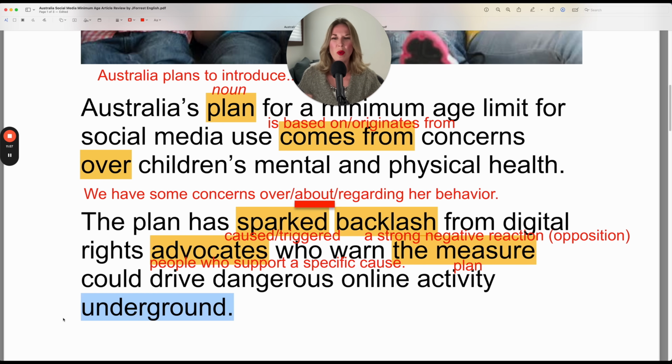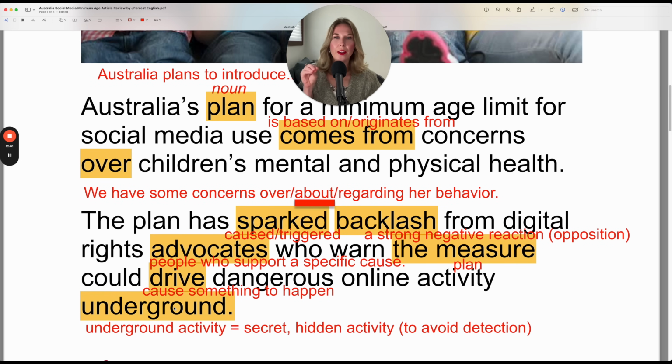If you're wondering, well, what does it mean to go underground? If you hear about an activity being underground, this is an expression. They're not referring to that activity being below the surface. They're saying that it's secret or hidden activity. So if somebody does something underground, they do it to avoid detection.